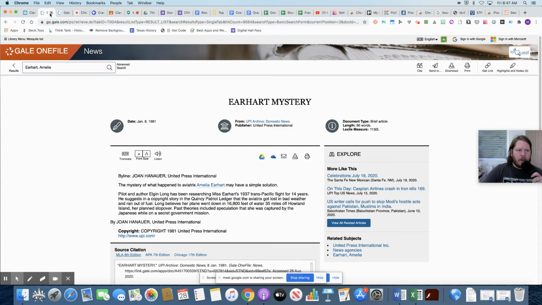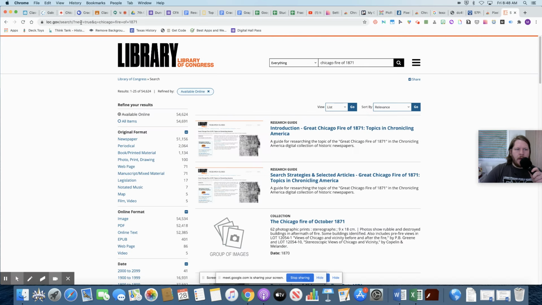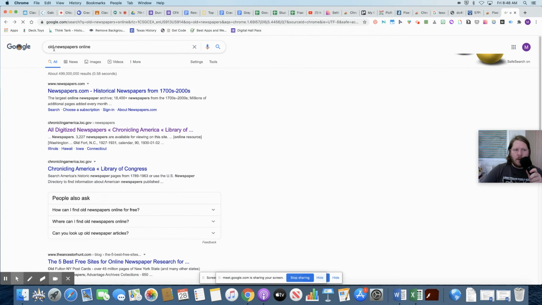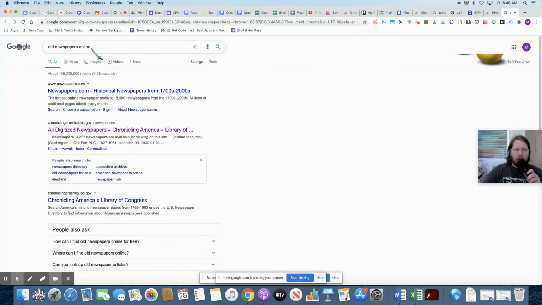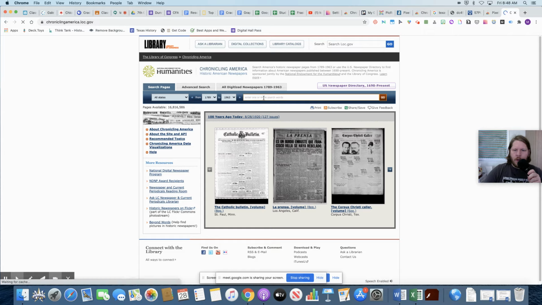All right, so that is just a few of the places. A few more places you can look: I would also look at the Library of Congress. You can also type into Google "old newspapers online," and the second link right here is a good one to go to, or the third one. They're the same thing. When you click on that, it's going to take you to a website that has a lot of old newspapers on there, and then you can type in what you want to see.